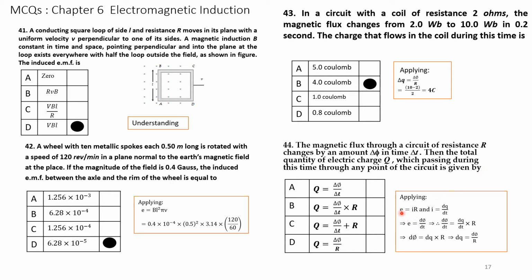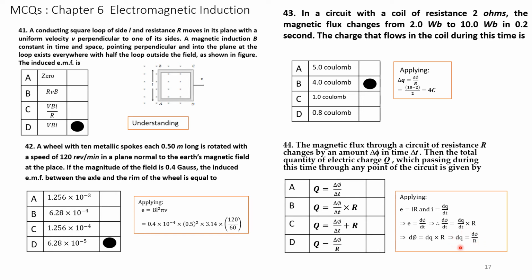We know E is equal to induced EMF, E is equal to I into resistance, and I is equal to dq by dt. Now E is also given by d phi by dt. So d phi by dt is equal to dq by dt into R. Therefore, d phi is equal to dq into R, change in charge into the resistance. Therefore, dq is equal to d phi by R.